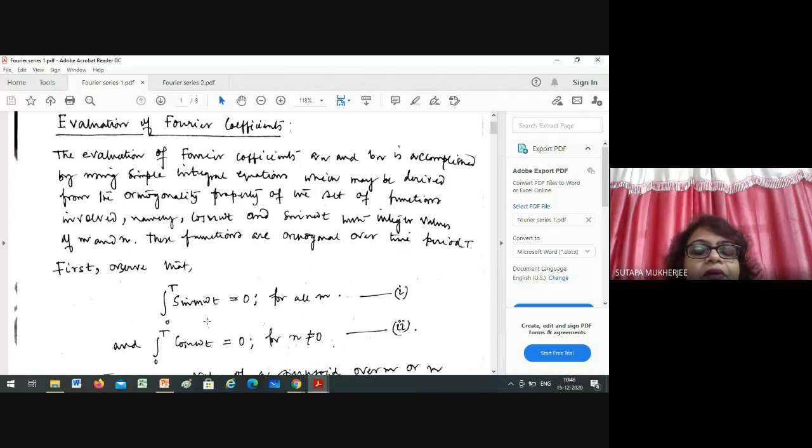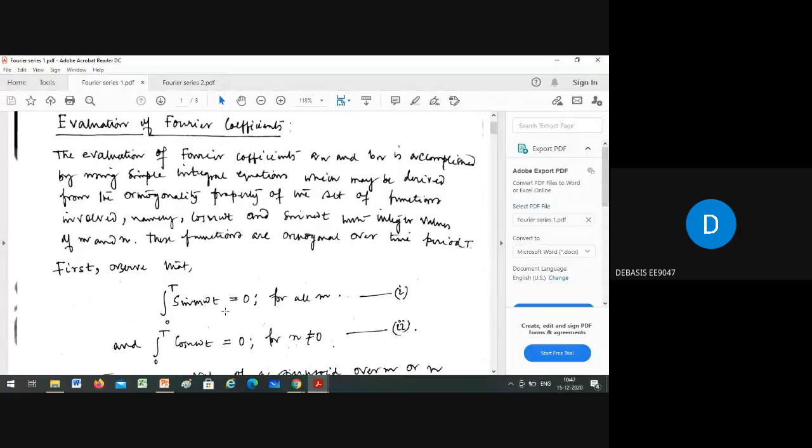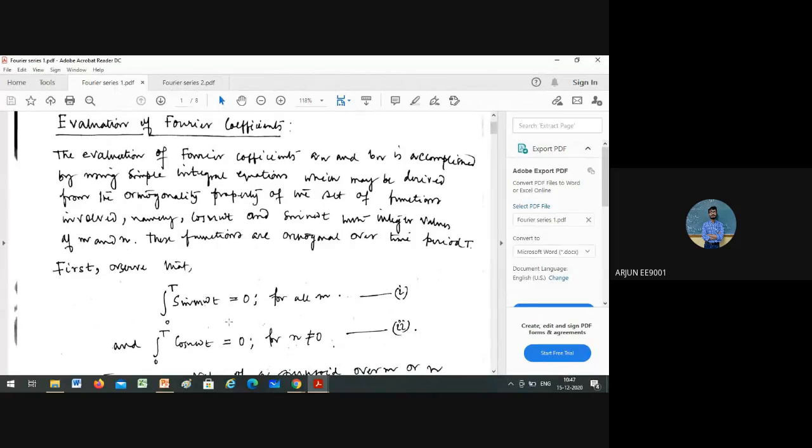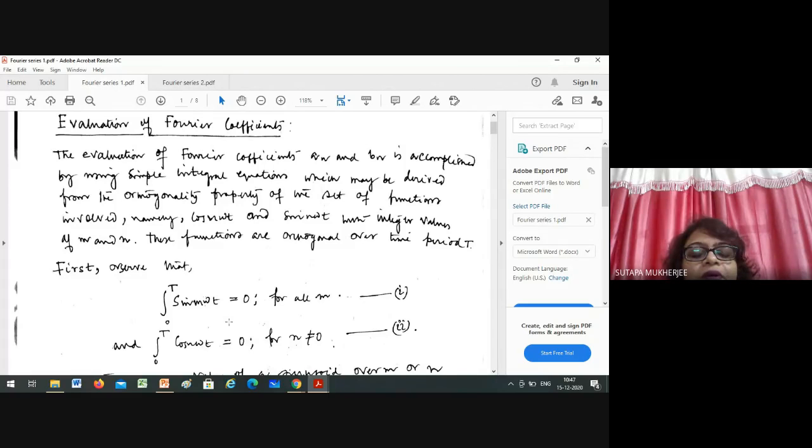How can you get it? If you solve this, what is the integration of sin m omega t? Minus cos m omega t by m omega. Now, if you put the limit 0 to T, then what will be the value? 0. How can you get 0? You have told the answer is minus cos m omega t divided by m omega. Oh, sorry. Right, cos.